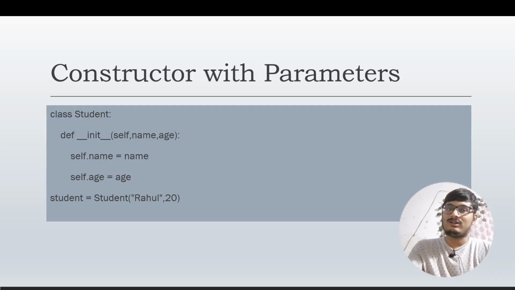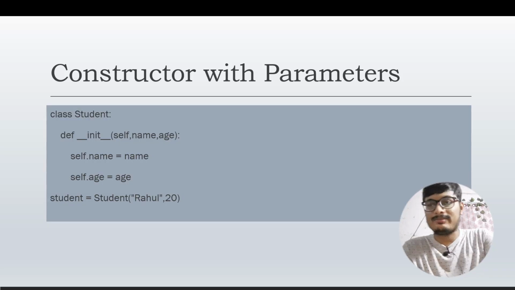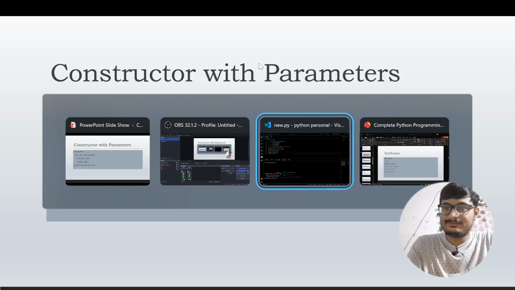Now let us move on to the next slide, which is constructor with parameters. When we add some qualities to a Student class, we add them through this constructor. Right now we are adding name and age to it. So that's how we add parameters to a class.